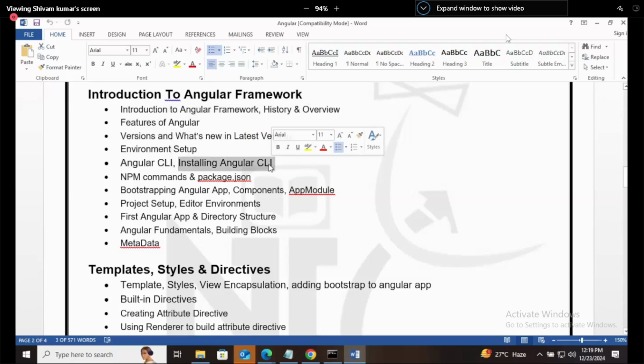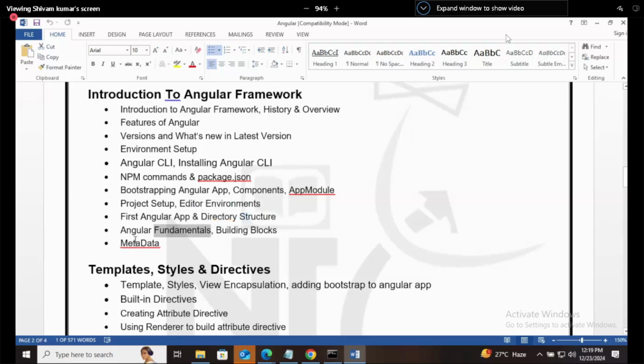I was talking about that ng, then npm commands, and after that bootstrapping Angular app. What is a component, what is app module, how is the project setup, what is the environment. Then we will create our first Angular app. What will be the folder structure? Directory means folder. Then fundamentals, here we will discuss dependency injection, two-way data binding and directives.